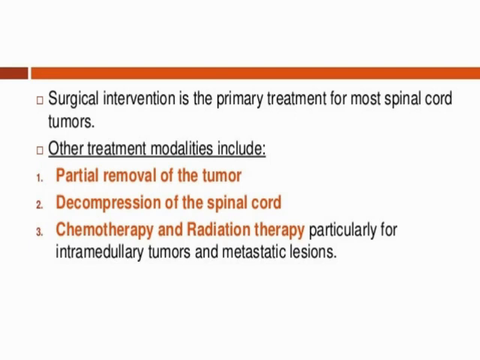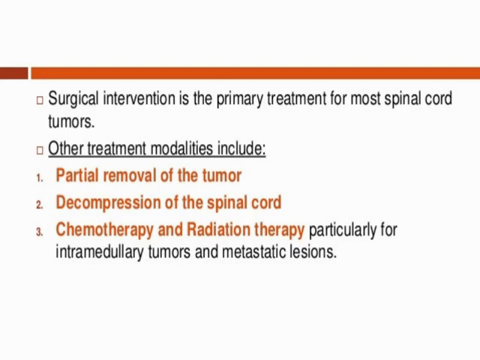And then the next treatment is chemotherapy and radiation therapy, particularly for intramedullary tumor and metastatic lesions or metastatic tumor. If a person is suffering from both kinds of tumors, in that condition we provide chemotherapy and radiation therapy. How do chemotherapy and radiation therapy help treat spinal tumor?